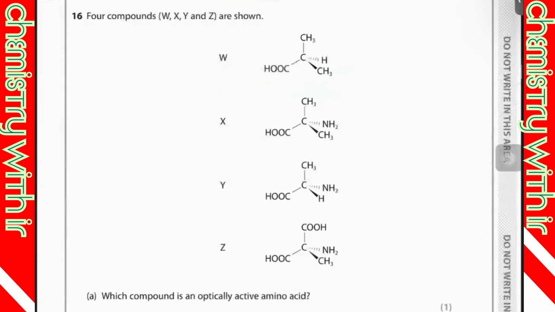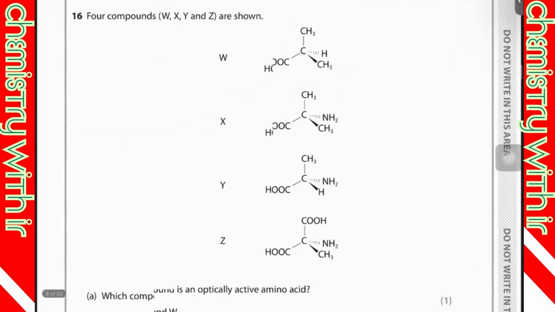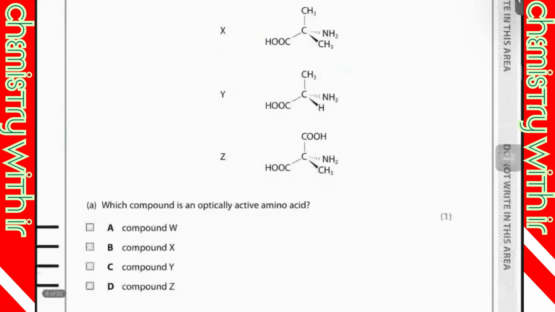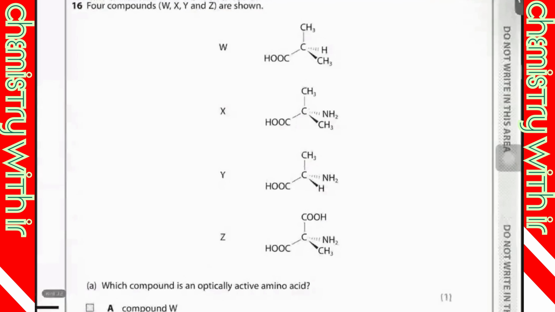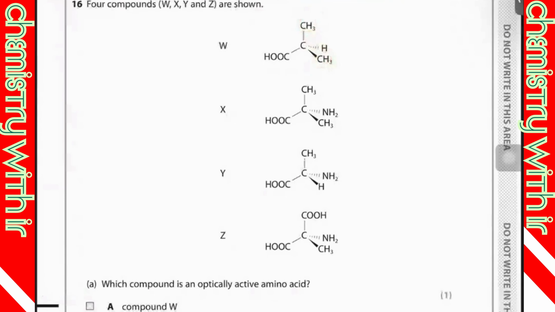Four compounds, W, X, Y, and Z are shown. Which compound is an optically active amino acid? Optically active amino acid should have a chiral center. It's not chiral, same group. It's not chiral, same group. It's not chiral, same group.